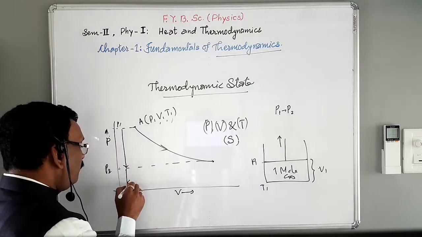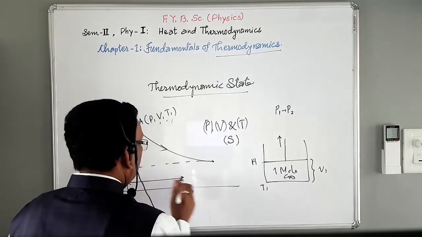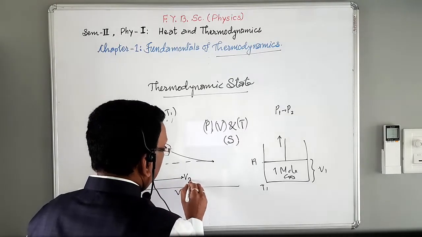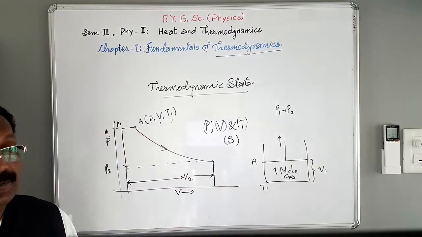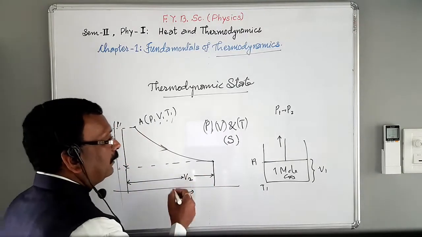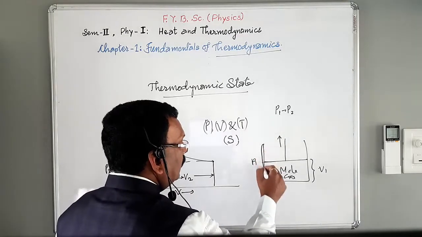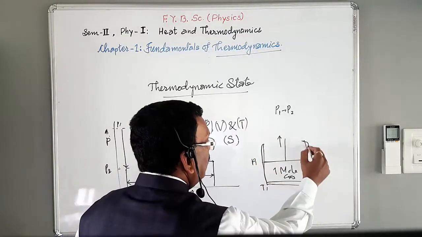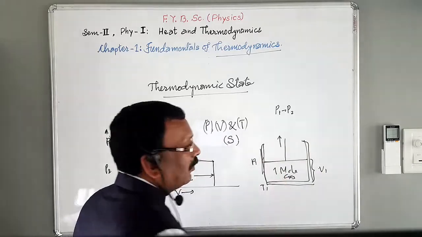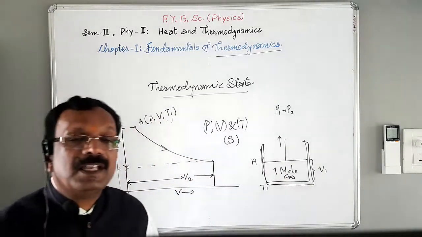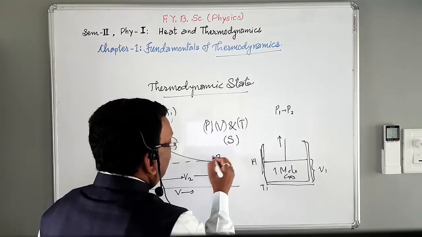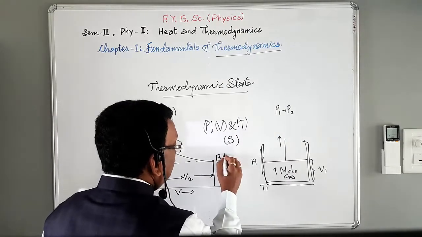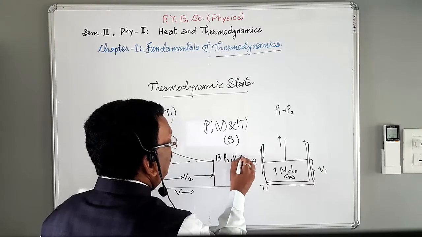The volume goes from V1 to V2, here volume goes on increasing. And if the walls of the cylinder and metal of the piston are insulating, the absolute temperature of the gas goes on decreasing. So at point B, that is the final position, pressure is P2, volume is V2 and temperature is T2.